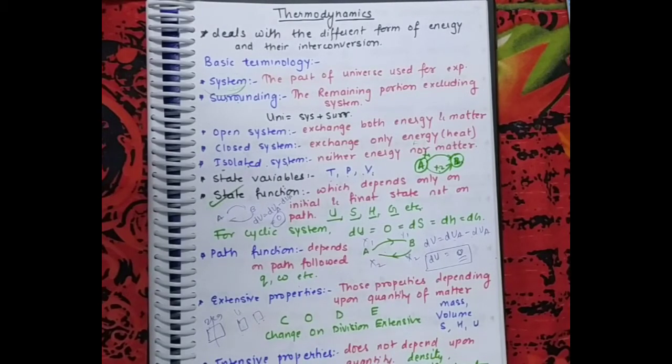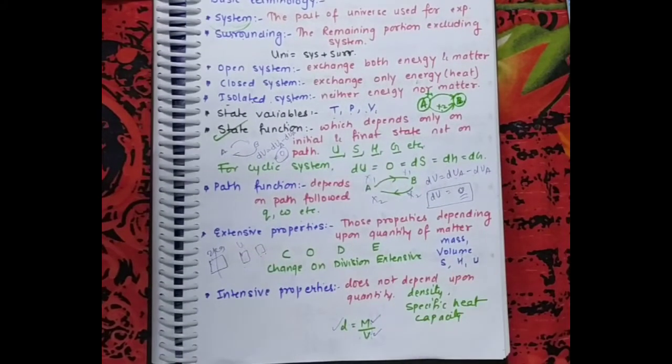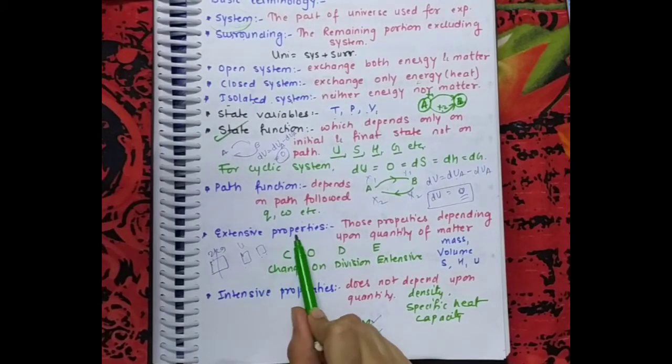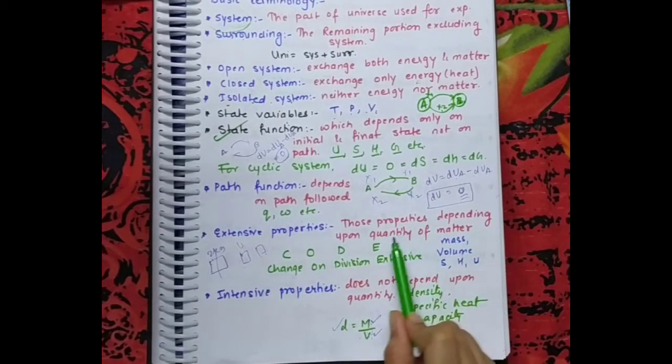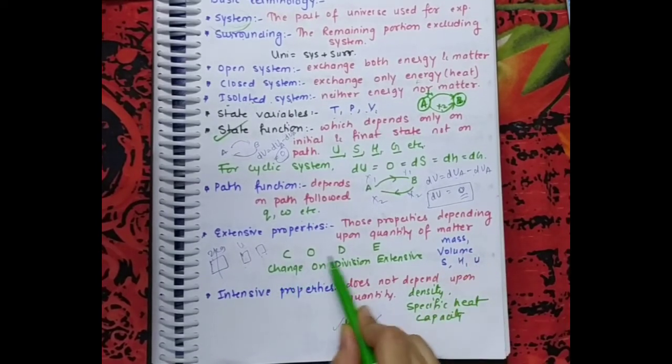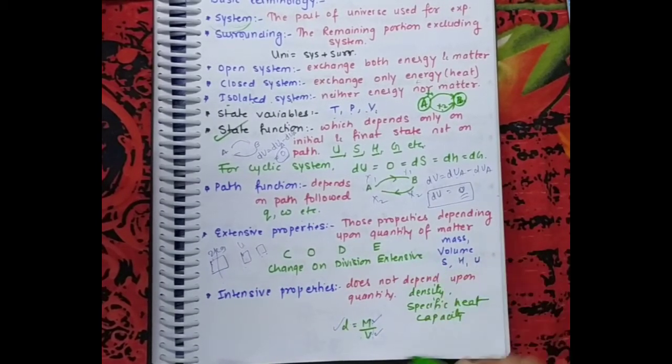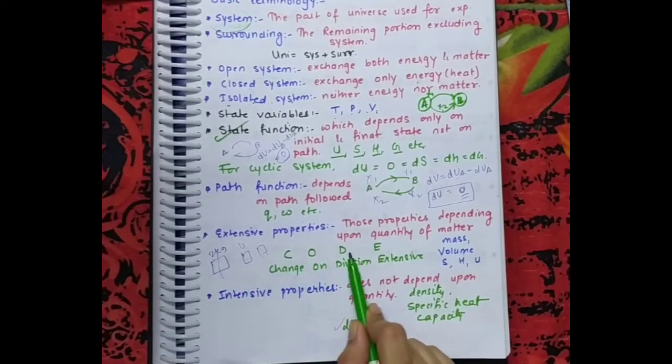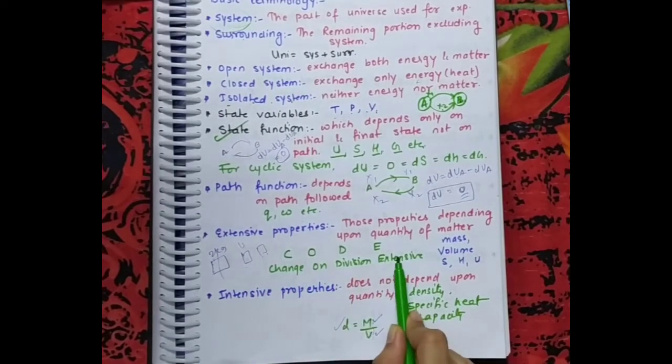Then we have two kinds of properties which are known as extensive and intensive properties. Extensive means what? Which depends on the quantity of matter. Means if it is changed on division, they are known as extensive properties. We can learn it by this also, COD code. Change on division is extensive.